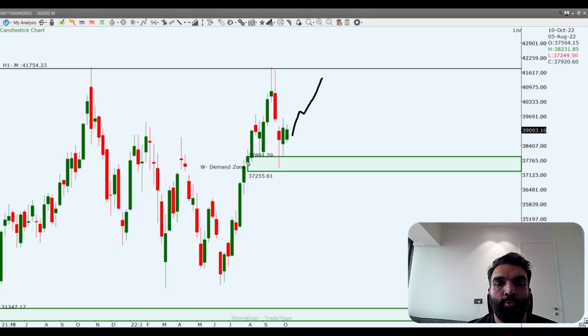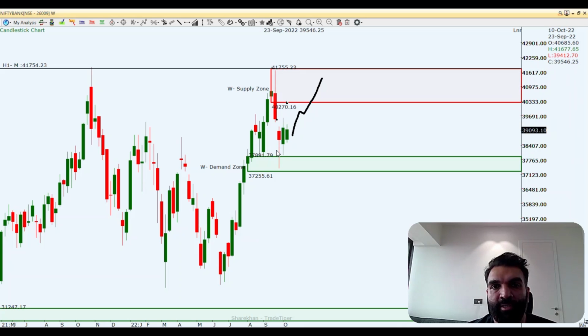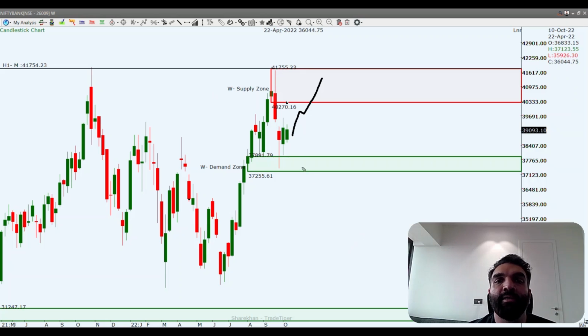So due to some reasons, if there is some strength that comes in the market or some bounce comes in the market, Bank Nifty can again travel all the way towards 40,270 odd levels. So again, the big ask for the market is, unless and until Bank Nifty breaks this area, it's not going to be trading down towards this level of demand, right?